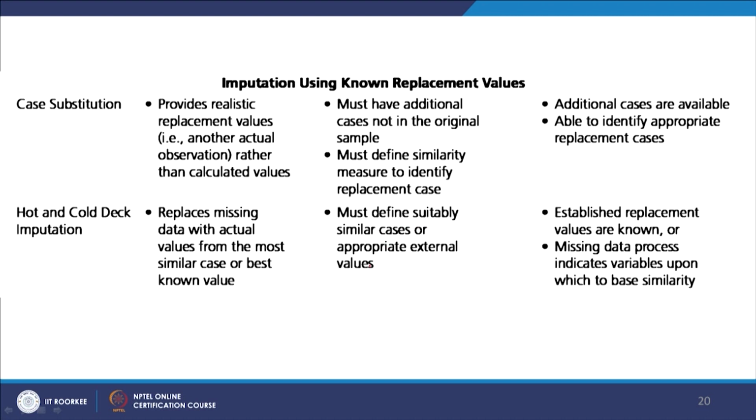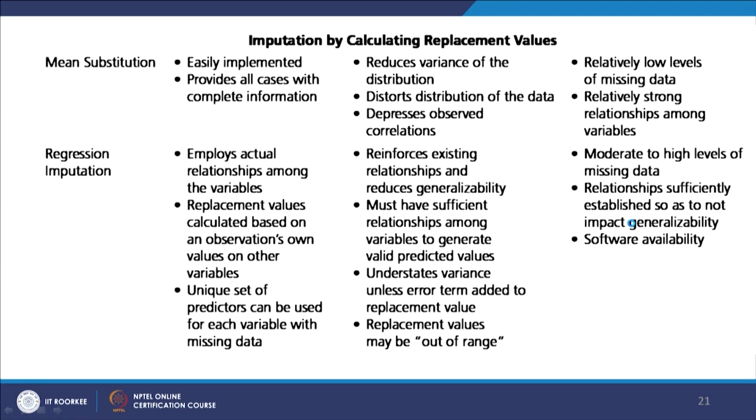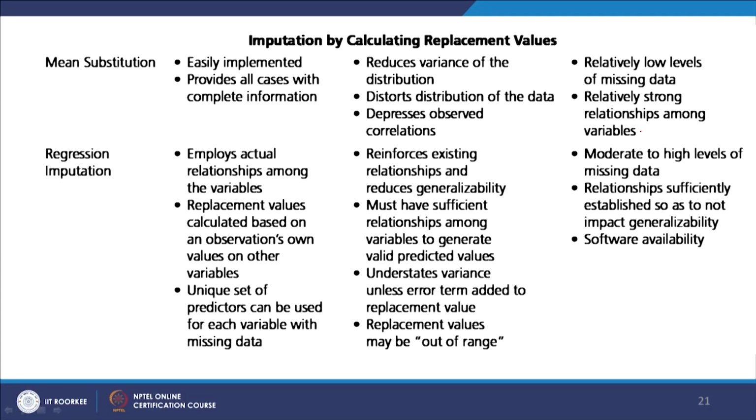So, your logic of understanding which is the most similar is also questionable, sometimes it can be wrong also, right. So, if the replacement values are known, then it is wonderful, then you can easily go for it. Mean substitution is easily implemented, very simple. It reduces the variance of the distribution. So, the unexplained component is reduced, and it is used when low levels of missing data are there and a relatively strong relationship among variables exists.